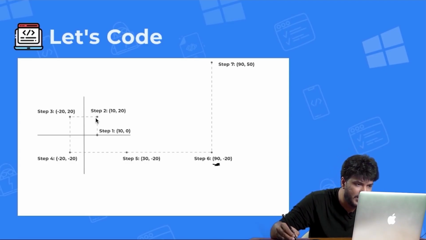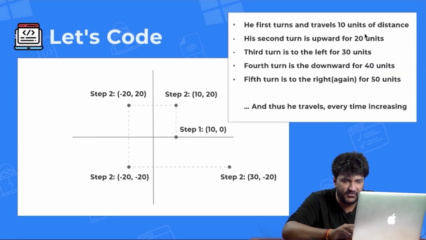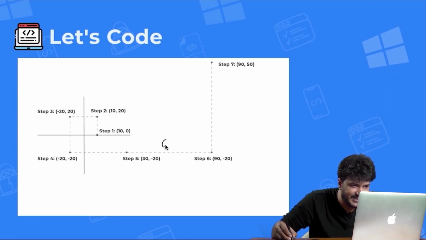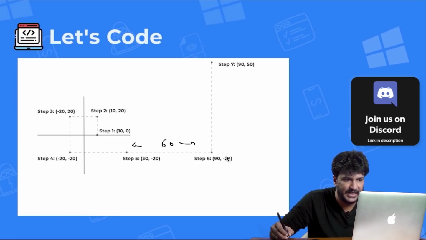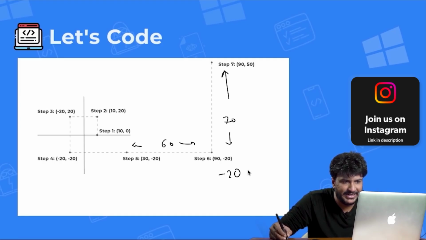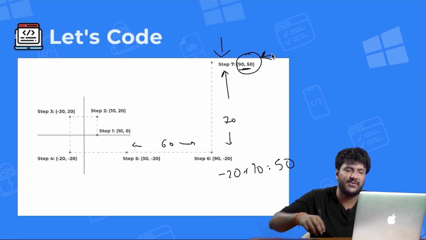And then again, step 2 was in this direction, upwards. Let me show you again. His second turn is upward 20 units, right? So this time it will not be 20. The last distance was 60, so 60 plus 10 will be 70. So 70 would be this distance, and the y value will get increased. So minus 20 plus 70 is equal to 50. So the answer here would be 90, 50. So if the n value is 7, the output would be 90, 50.